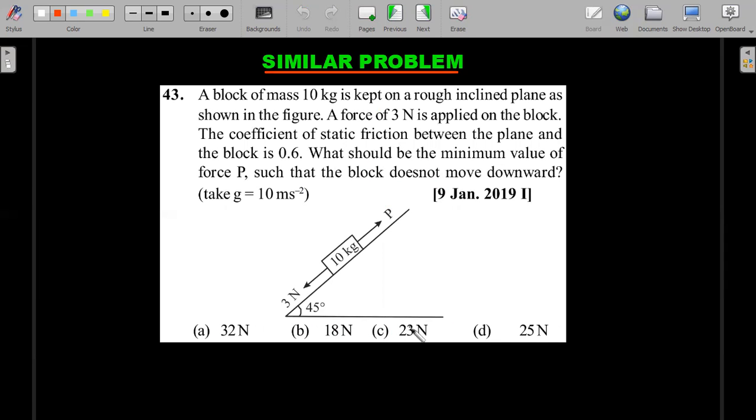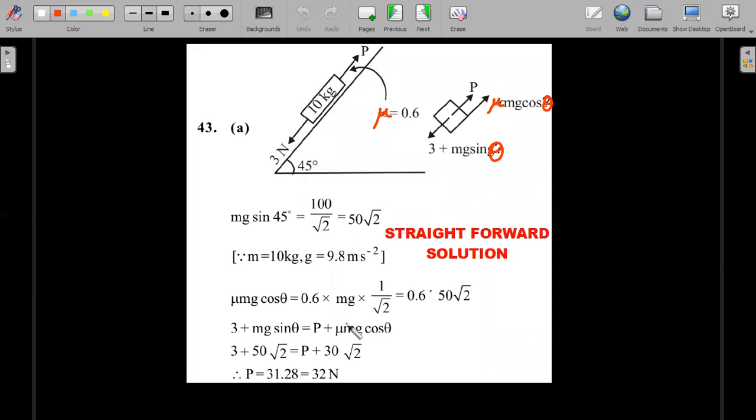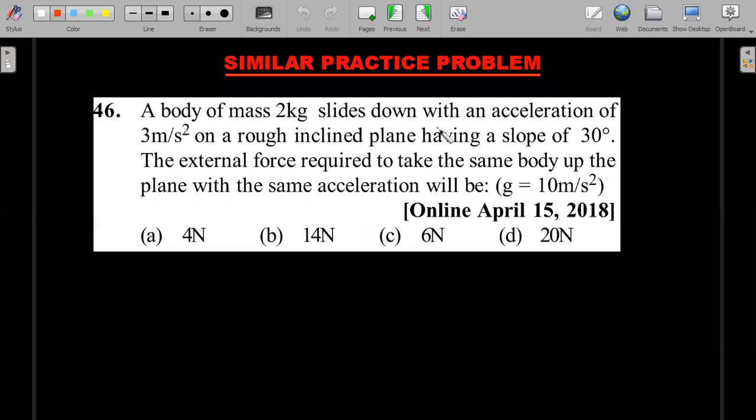Keep an eye on the options. If the answers are very far away from each other, then you should be able to round off also. If you're not getting exact 32, don't go back and check and waste your time. Your concept should be that thorough. Root 2s are there, so it's most of the time obvious that you'll not get a rational number. Okay, right. Let's move forward.